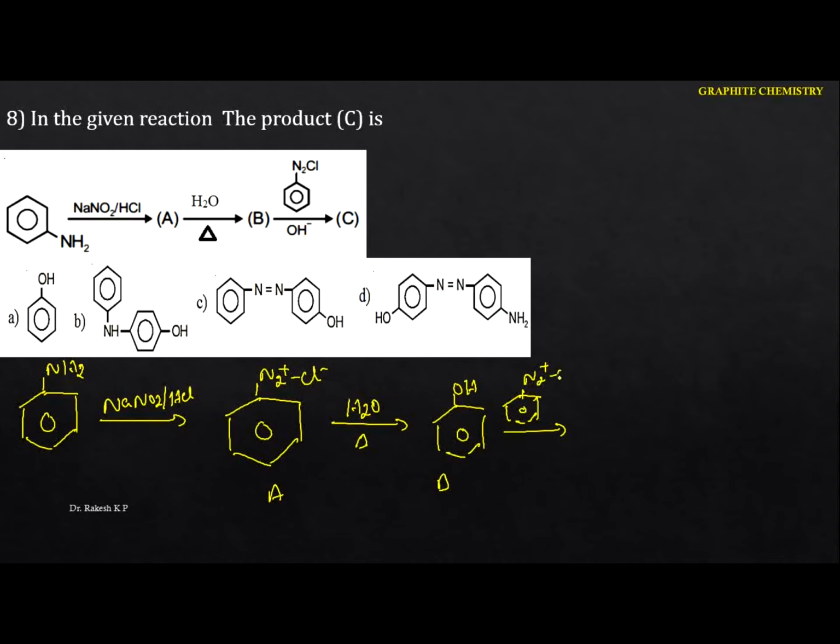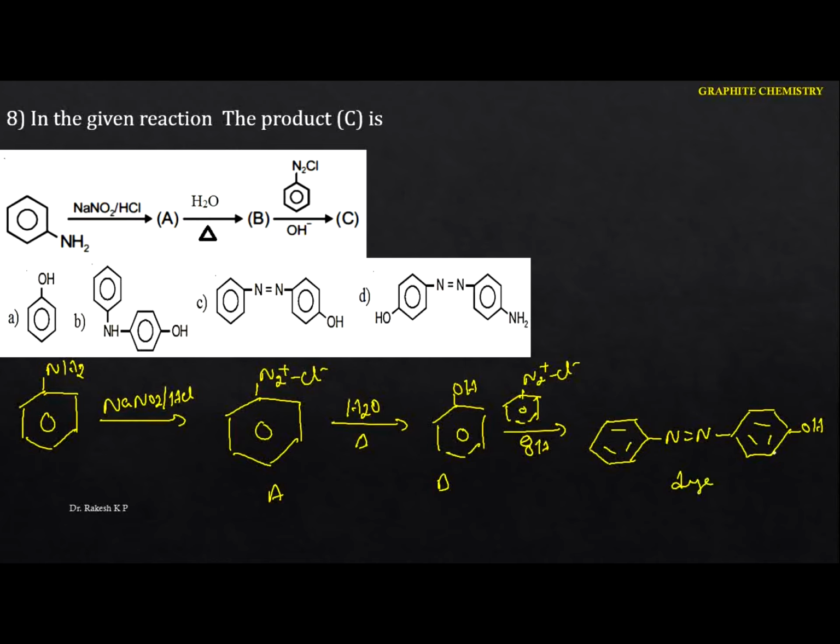In the presence of the basic condition, that is the alkaline medium, here is the product we are going to get. I'm going to write the product here. Having the alternate single and double bond, this azo group, and now here we have this phenol. So this is nothing but para-hydroxyazobenzene, this is the dye we got here.